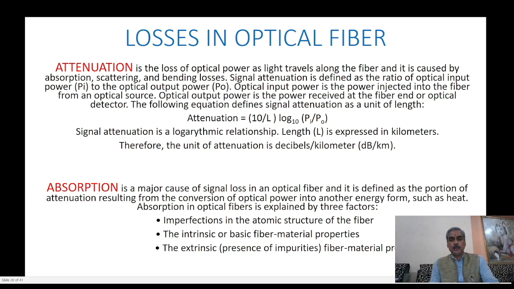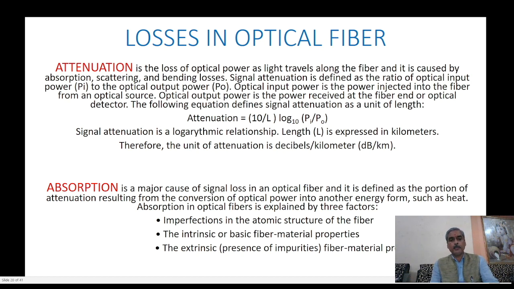If the input power is Pi and the output power of the signal is Po, then attenuation is equal to 10 by L log base 10 Pi by Po, where L is the length of the fiber. The unit of the attenuation is decibel per kilometer.